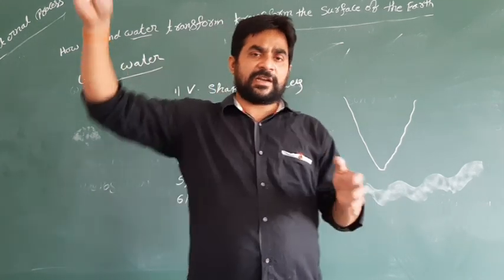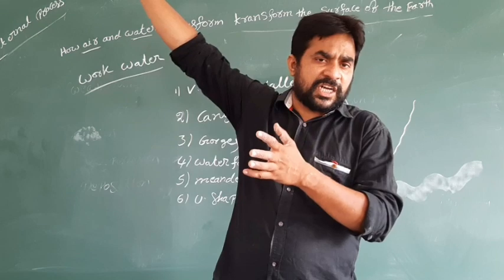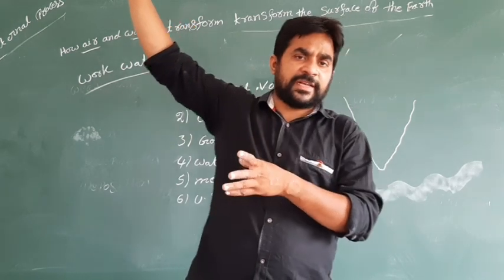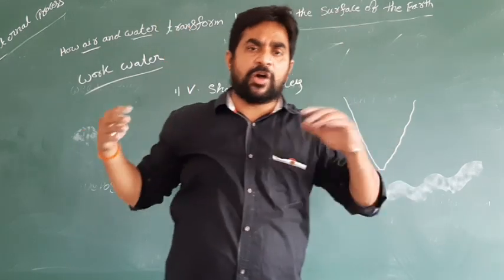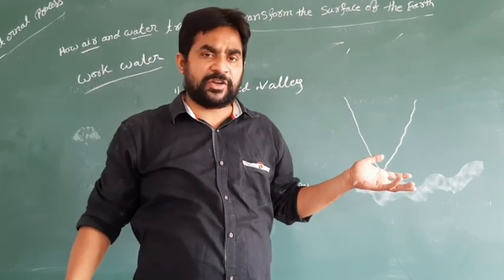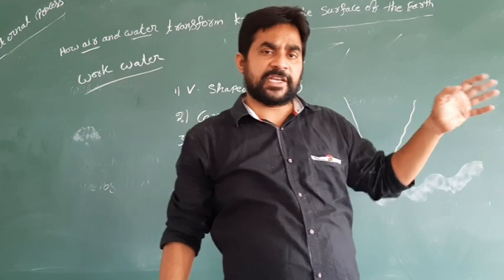See, similarly here also, water comes from the mountains, and it travels a long distance, more than thousands of kilometers, and it joins in the region of seas.